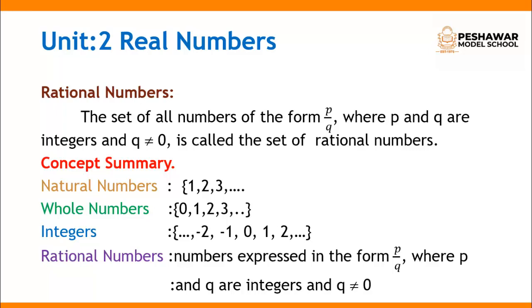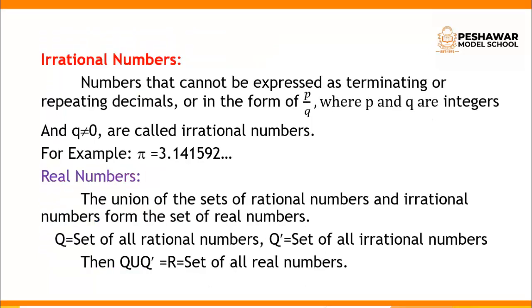Rational numbers also include fractions and decimals, as well as natural numbers, whole numbers and the integers.